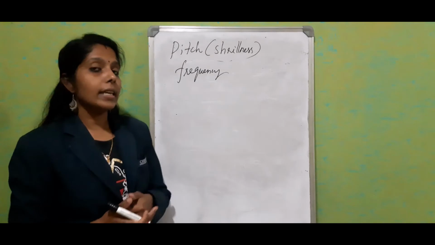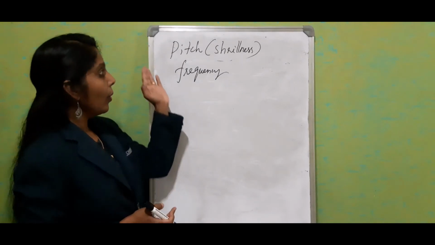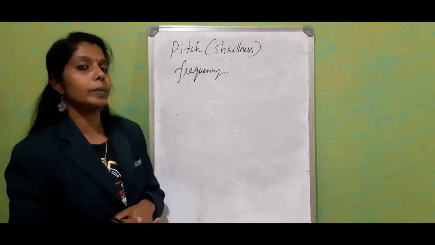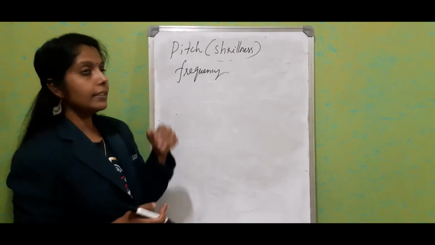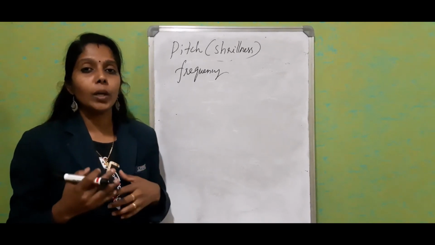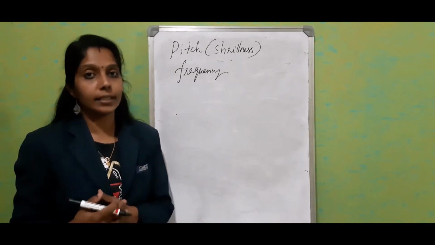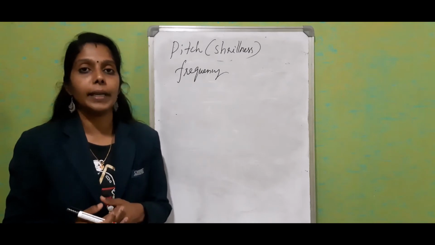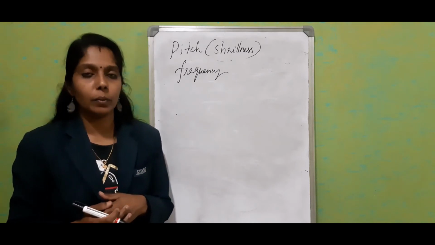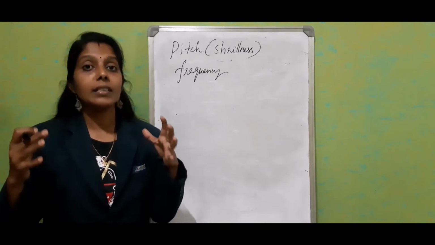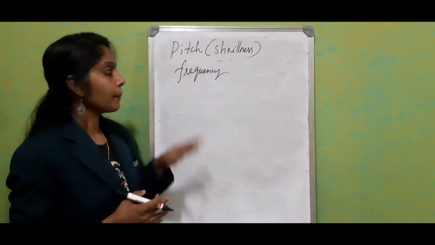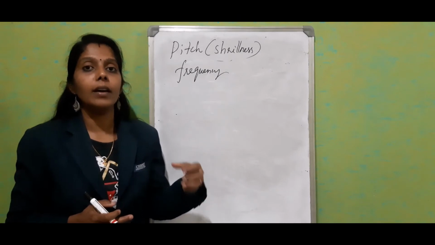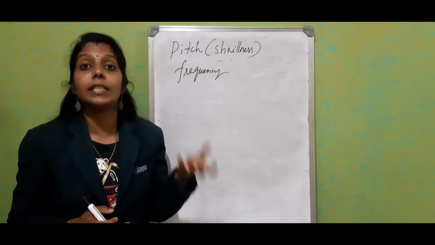Same as loudness and intensity, here also one is subjective in nature and the other is objective in nature. Okay, if we consider the pitch, it is purely the sensation of the listener. Pitch is always a subjective property and is not a measurable one. It is always related with the sensitivity of the listener. Frequency is a measurable quantity. It depends upon the source which produces it.